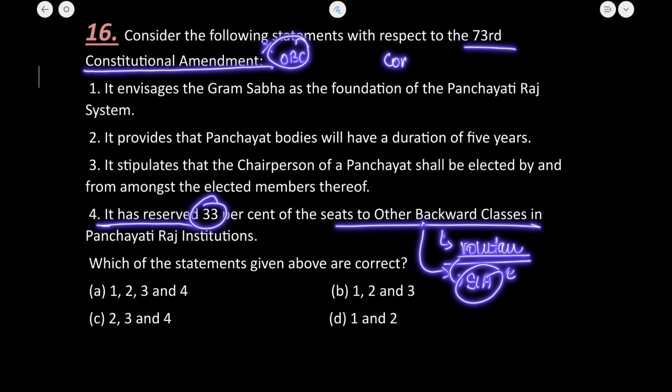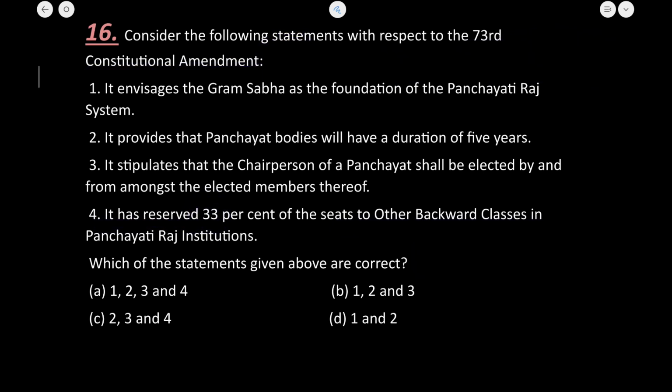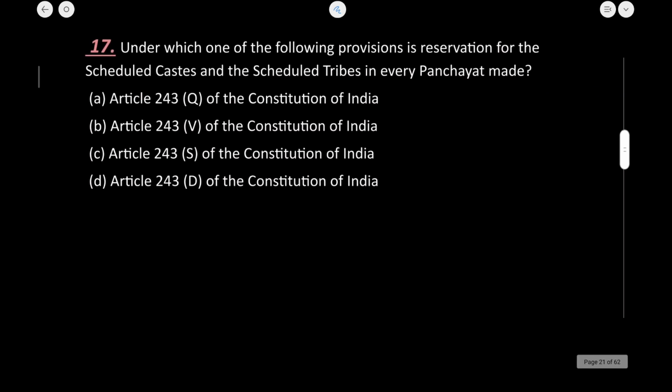Under the compulsory provisions under Article 243D of the Constitution, the 73rd Constitutional Amendment provides the reservation of seats for SC and STs on the basis of their population, whereas for women 1/3 of the seats are reserved. I hope these facts are now correctly remembered by you. Okay, so 1 and 2 is the correct answer. Let's now move to the next question.